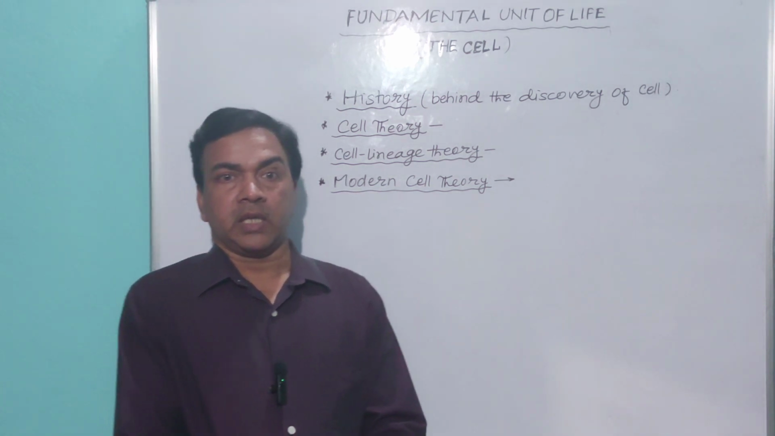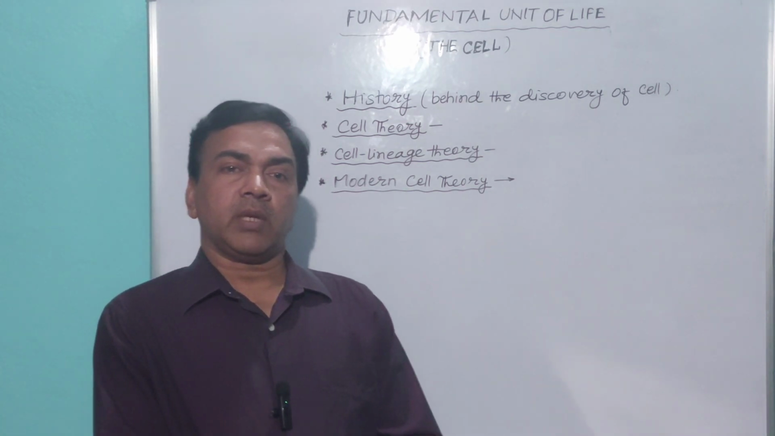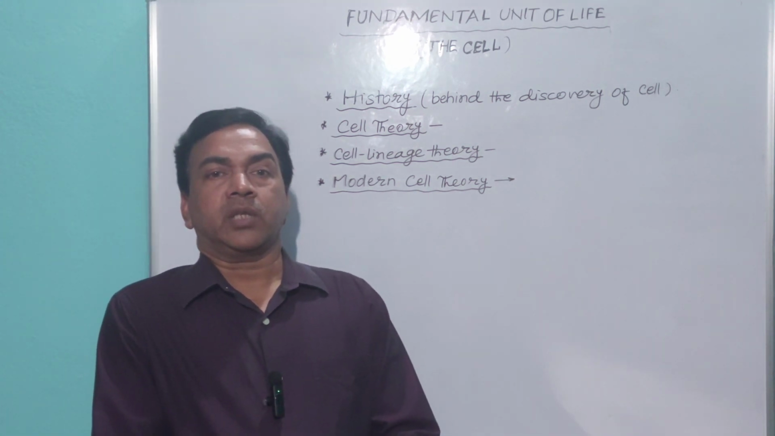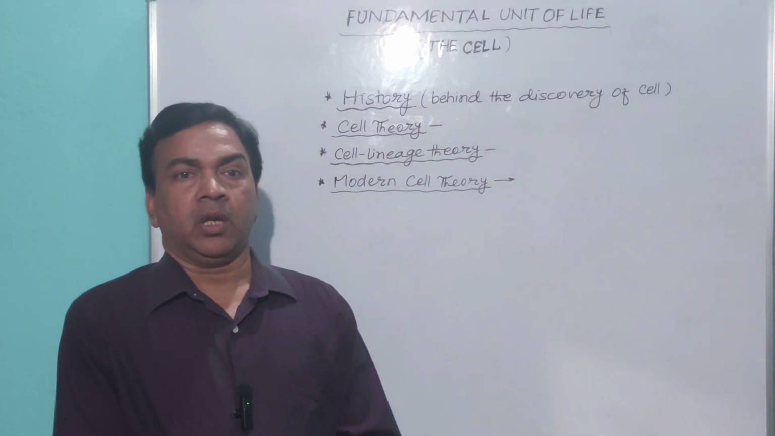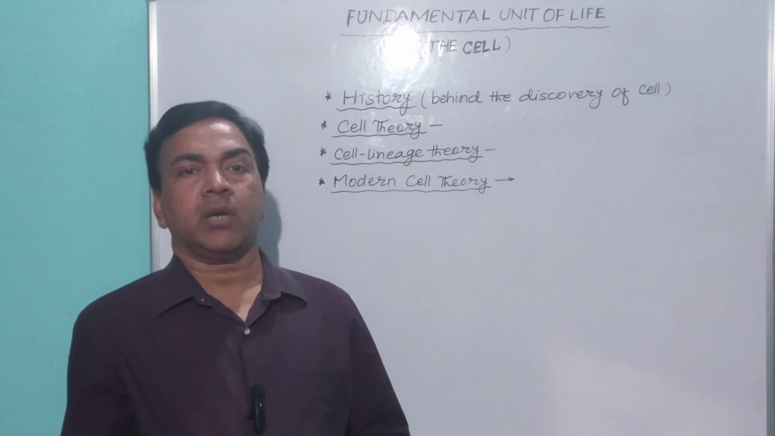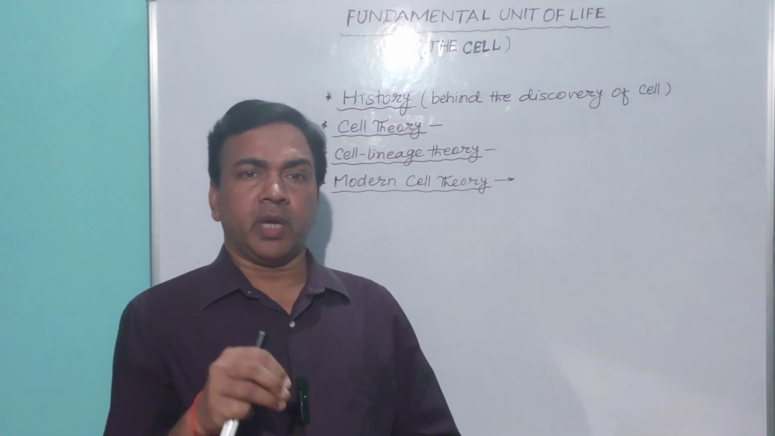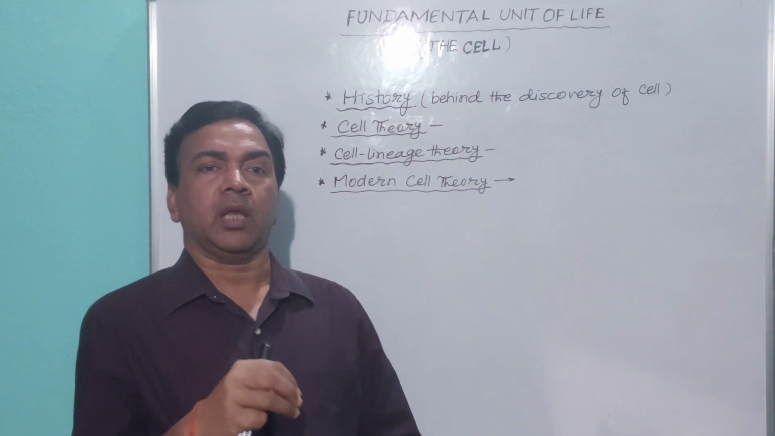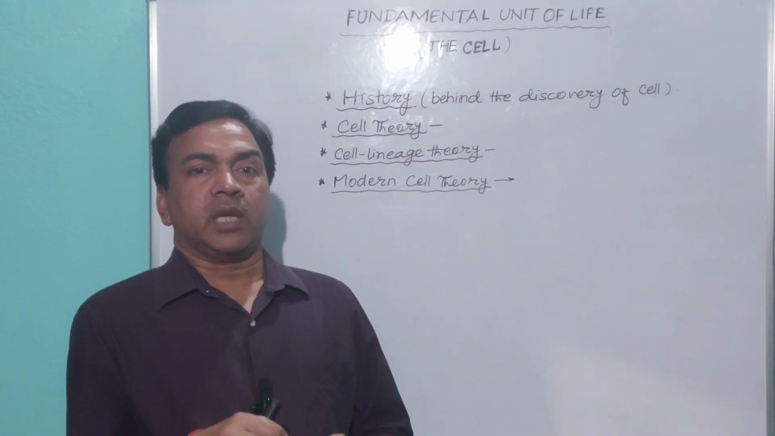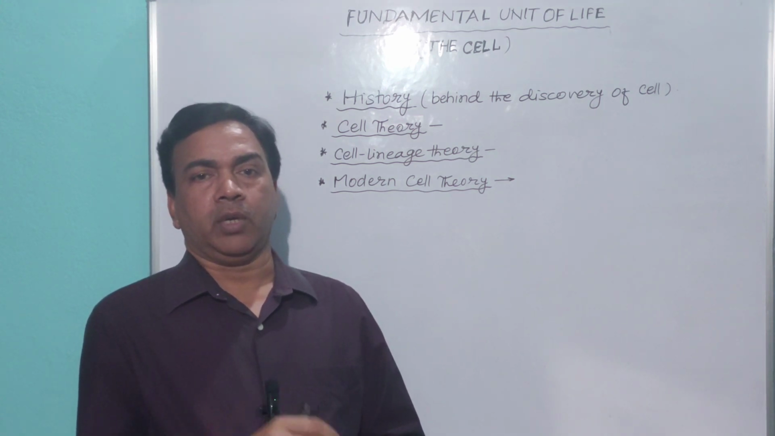So now the question arises, who discovered the living cell? The living cell was discovered by Antony van Leeuwenhoek in 1674. He collected pond water and observed it under a self-prepared microscope. He found many bacteria and protists in the sample of pond water. So, the first living cell was discovered by A.V. Leeuwenhoek.